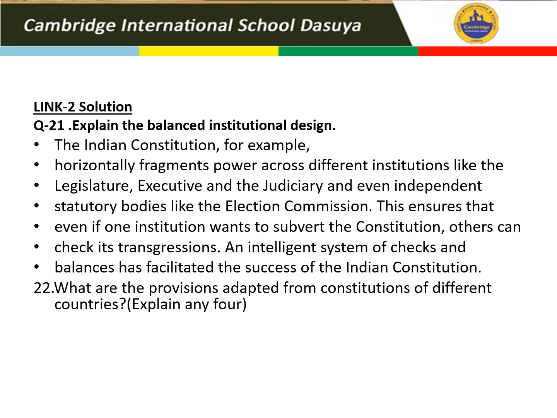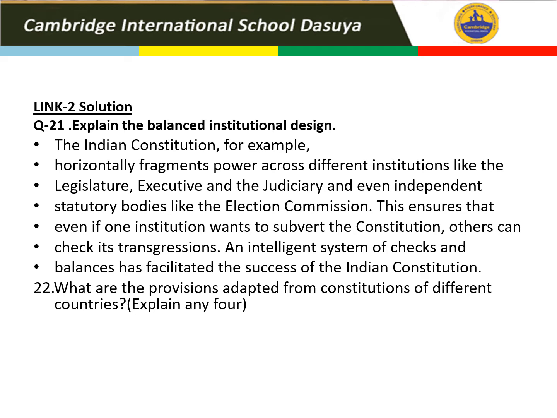Now link 2. Explain the balanced institutional design. Horizontal: it fragments power across different institutions like legislature, executive and judiciary. An intelligent system of checks and balances has facilitated the success of the Indian Constitution.